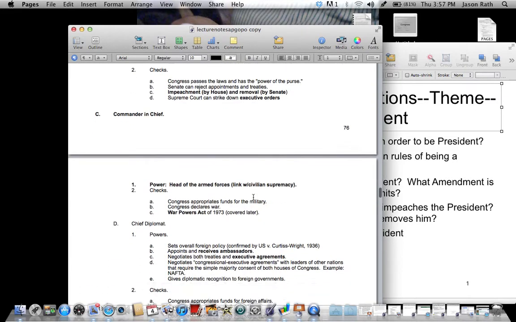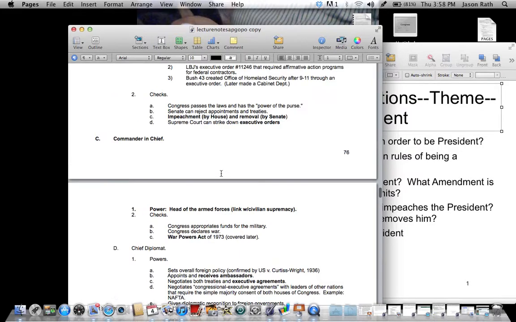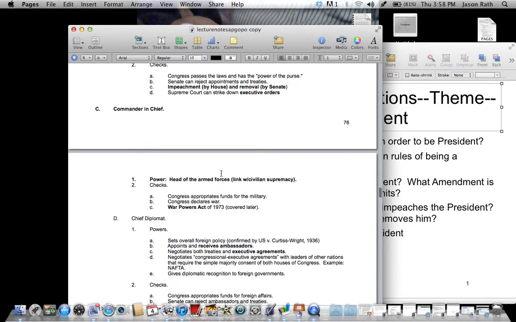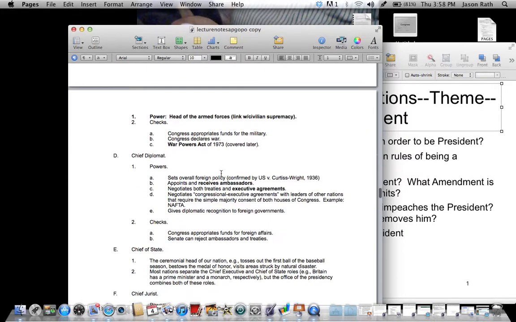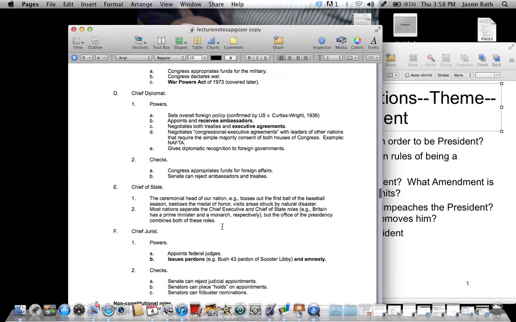Commander-in-Chief, head of the armed forces. What are the checks of this? Congress appropriates funds for the military. Congress declares war, and the War Powers Act. But the President has gotten around that by other means that we've learned about before. Chief Diplomat, powers, sets foreign policy, appoints and receives ambassadors, negotiates both treaties and executive agreements. Checks, Congress appropriates funds for foreign affairs, and Senate rejects ambassadors and treaties.